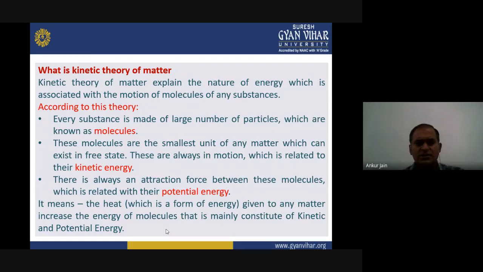So what is kinetic theory? It is just a theory of matter that explains the nature of energy which is associated with the motion of molecules of any substance. There are some specific points which can specify this kinetic theory of matter. According to this theory, every substance is made of a large number of particles which are known as molecules.